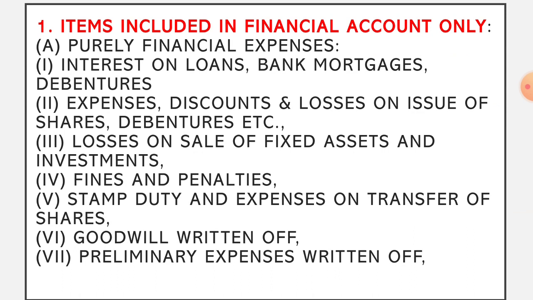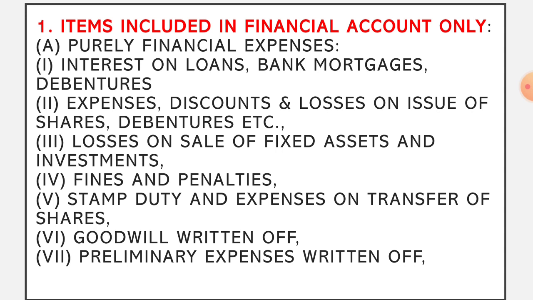So the first point is that purely financial expense items will not form a part of cost sheet. For example, interest on loans, bank mortgages, debentures. See, when a company is paying interest on a loan or bank mortgage or to the debenture holders, it is purely financial in nature.